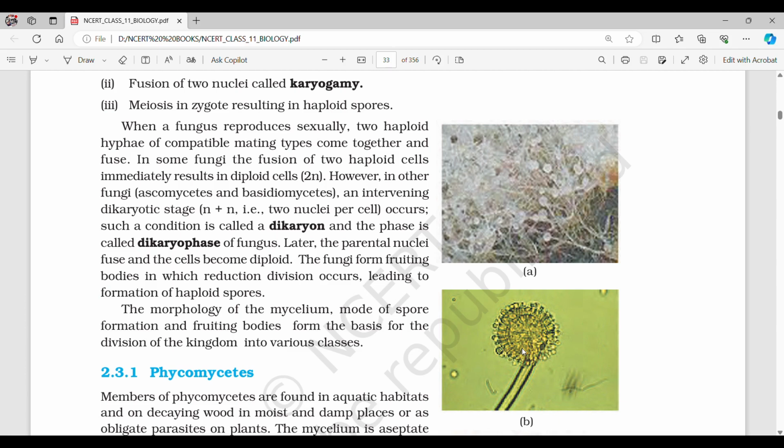Such a condition is called dikaryon, and the phase is called dikaryophase of fungus. Later, the parental nuclei fuse and the cells become diploid. The fungi form fruiting bodies in which reduction division occurs, leading to formation of haploid spores. The morphology of mycelium, mode of spore formation, and fruiting bodies form the basis of the division of the kingdom into various classes.